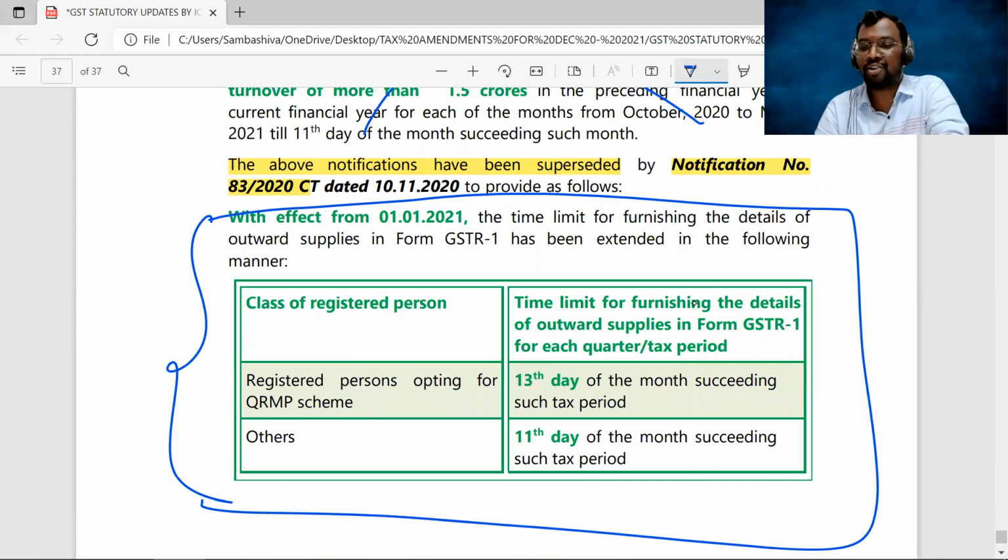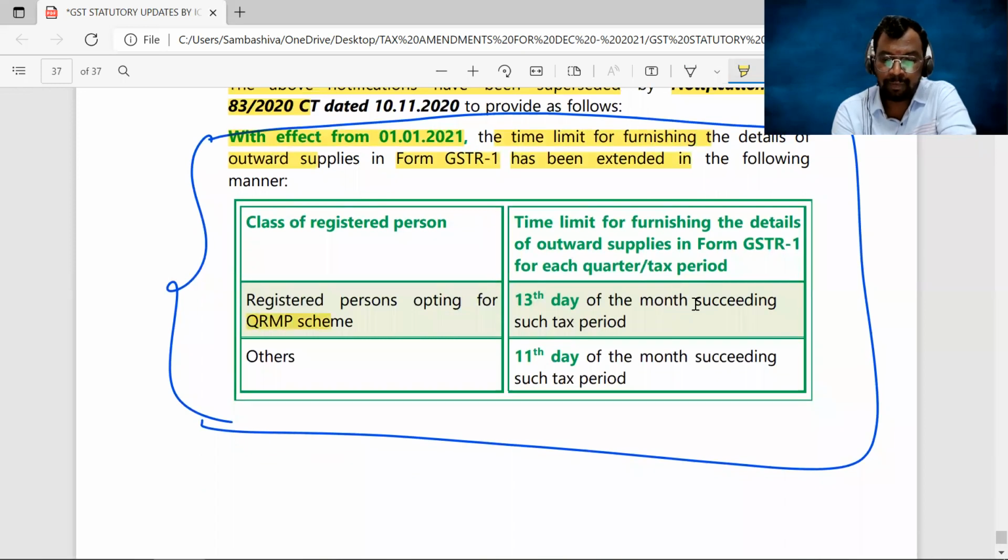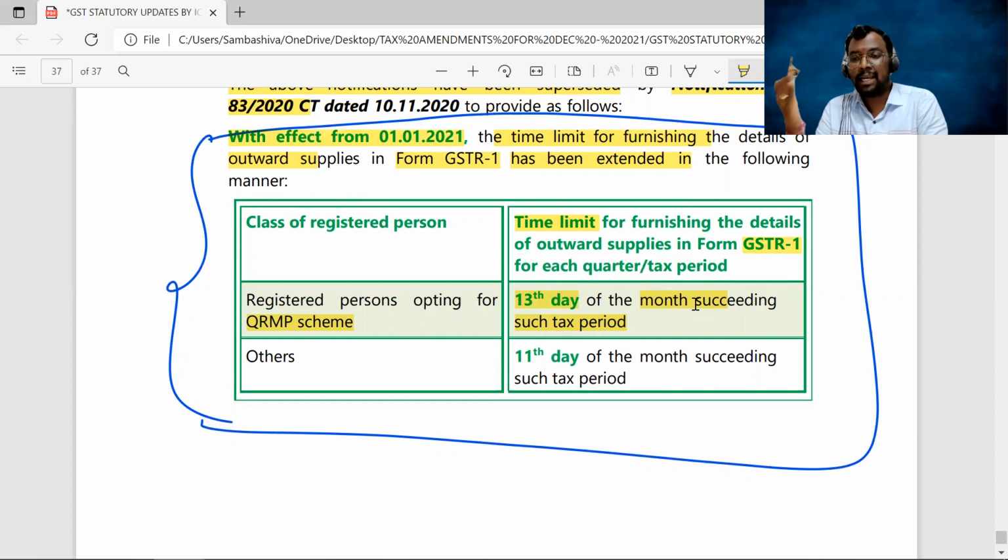Clear, sir? Now you can check out here, with effect from the 1st January 2021, the time limit for furnishing of the details of outward supplies in form number GSTR 1 has been extended in the following manner. So the registered persons opting for QRMP scheme, the time limit for furnishing of the GSTR 1 for each quarter or tax period is the 13th day of the month succeeding such tax period. Right? So for the first quarter, April to June, the due date will be 13th of July. Second quarter, July to September, 13th of October, like that.